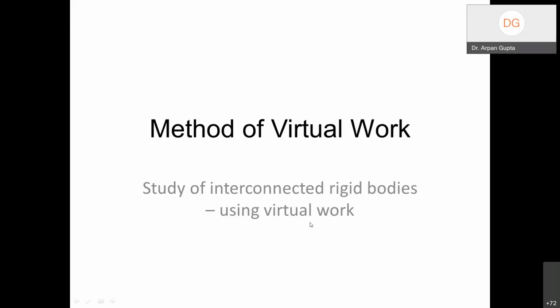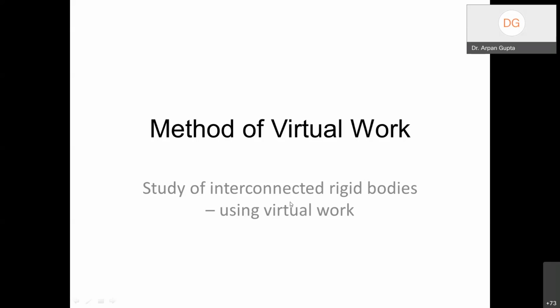So what we are going to do is study interconnected rigid bodies, but this time using virtual work. We are on the last leg of statics, so we are just winding up statics, and this is the last topic in statics. Right now things are still stationary or moving very slowly, in static equilibrium. By the end of this topic, we will study equilibrium in some more detail.